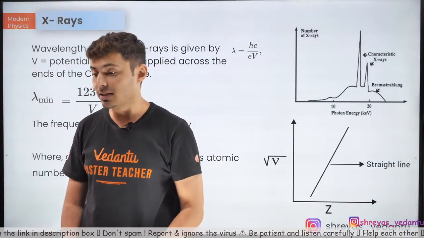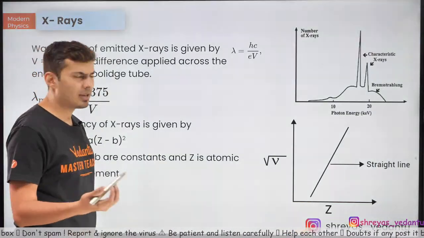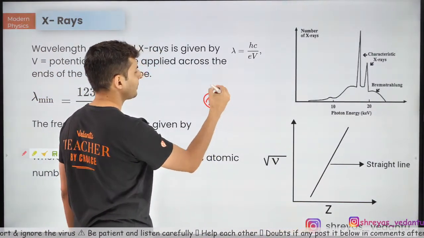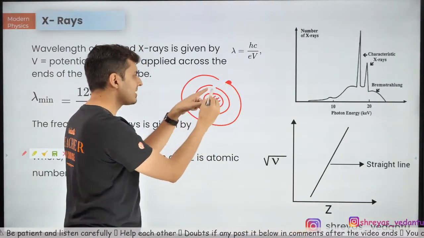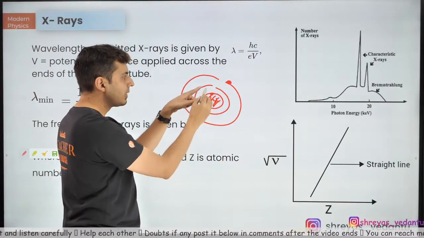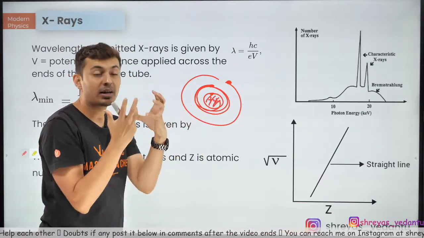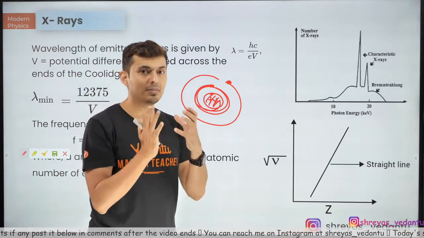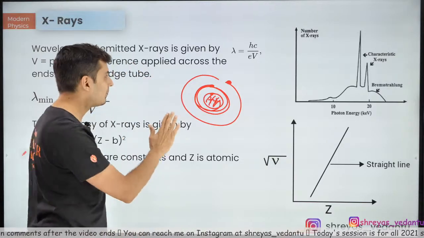Yes, the screening constant is basically, guys, something you would have studied in chemistry also. If you have this nucleus with positive charges, and you have these electrons, this electron will perceive slightly less charge because of that electron which is revolving before it. So the perceived charge is slightly less. The amount by which the perceived charge decreases is called the screening constant. I hope you remember it.